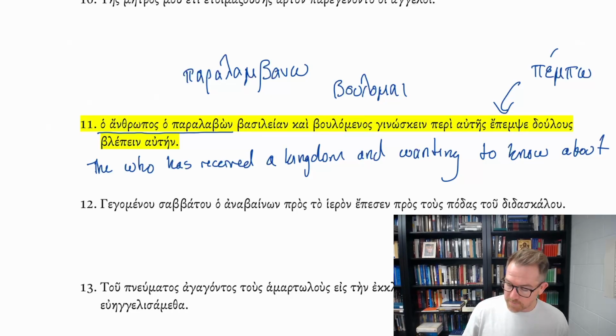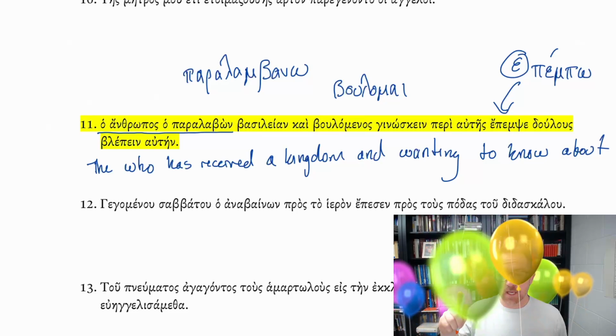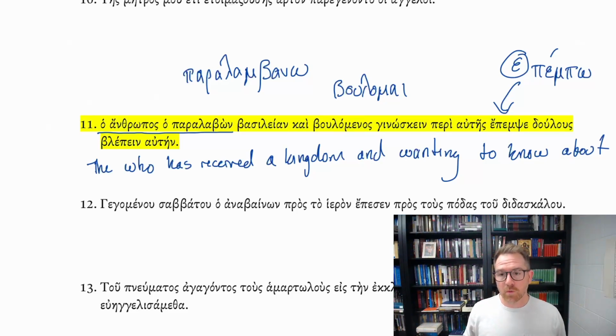Now, whenever we see that epsilon prefix, that should be a dead giveaway that we're looking at one of two tenses in the indicative. We're looking at either the imperfect or we're looking at the aorist. Now, how do we tell the difference? Look, we have this P plus the sigma has become psi, and whenever we see that sigma, that's going to be the sign of the aorist.